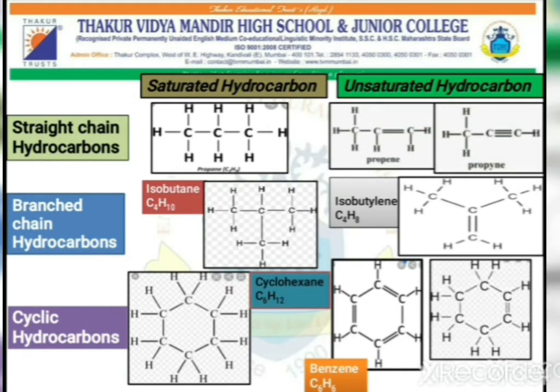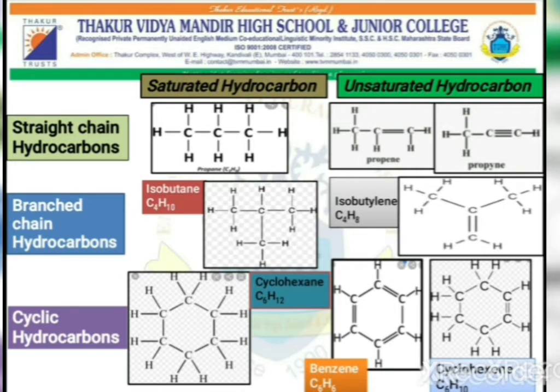Similarly, the next example is cyclohexene, where hydrogens are removed between two carbons and we get the formula C6H10. That is cyclohexene. Again, it is a category of unsaturated hydrocarbons.